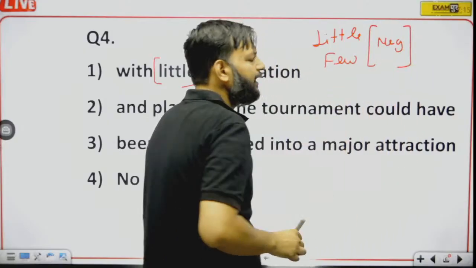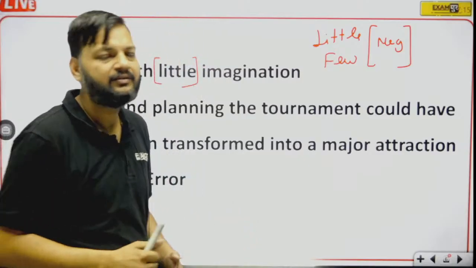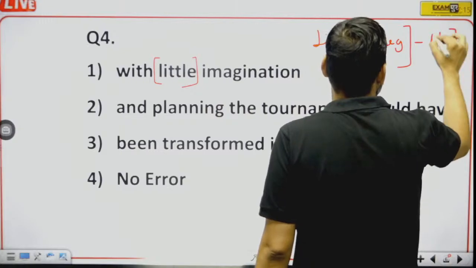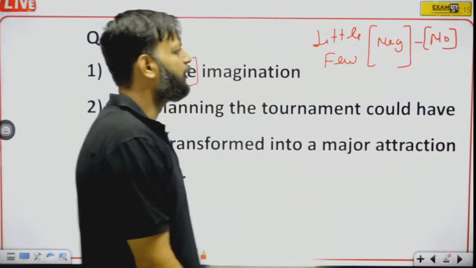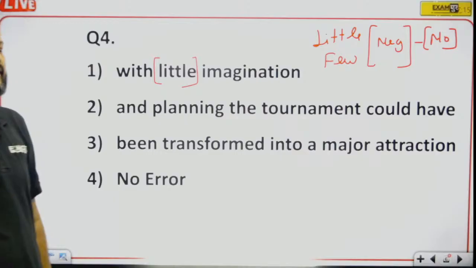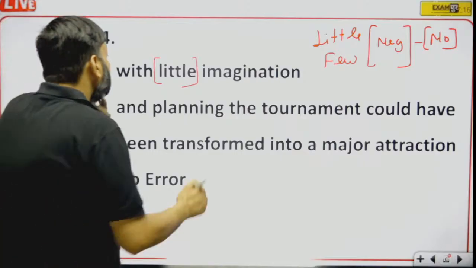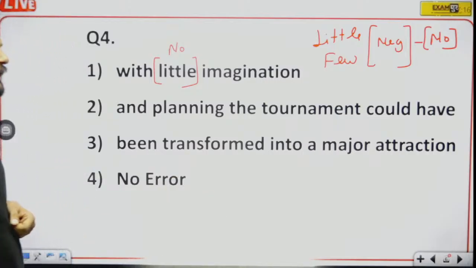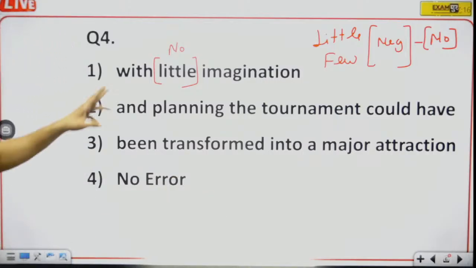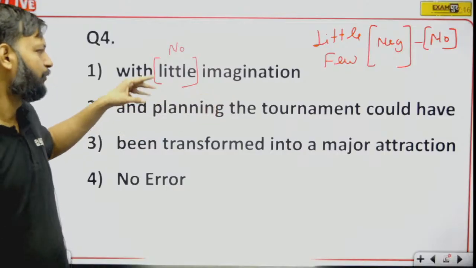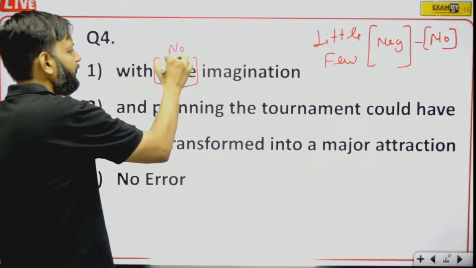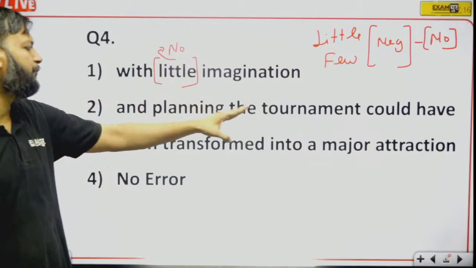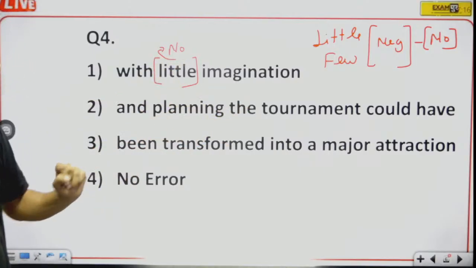When I say negative, it clearly means that the meaning of little and few is no. So, read this sentence with the word no. With no imagination, because little means no. So, with no imagination and planning, the tournament could have been transformed into a major attraction.